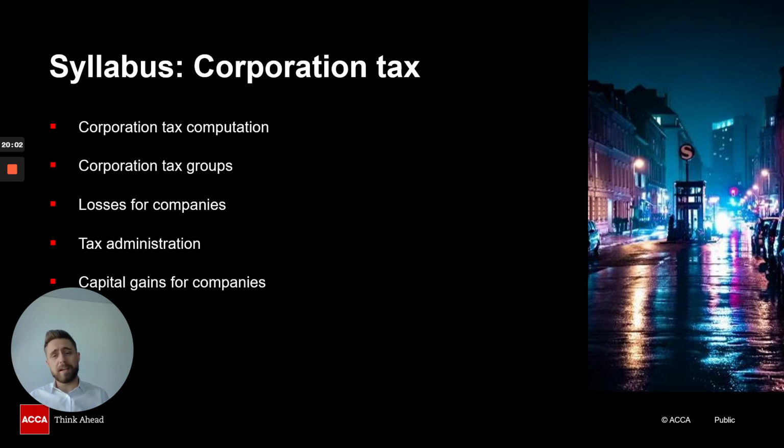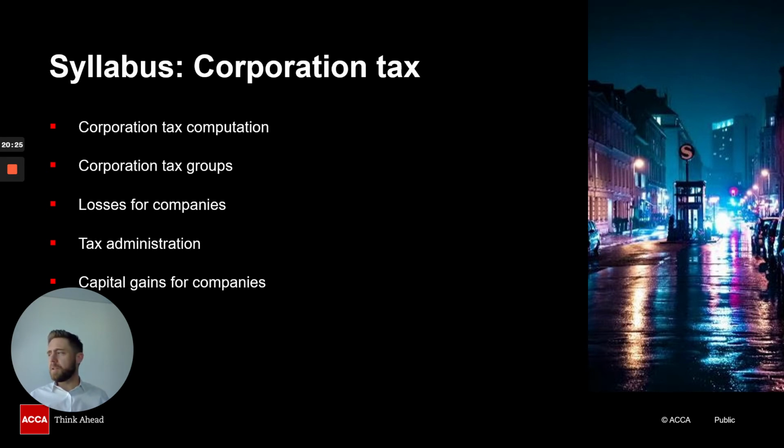Because if you know these dates, it actually makes it very, very easy in the exam in order to pass it, because you know the questions, you know the answers, and it's relatively straightforward. So always, as I said, lay out all of your information from the different taxes, filing dates, and things like that. Capital gains for companies.